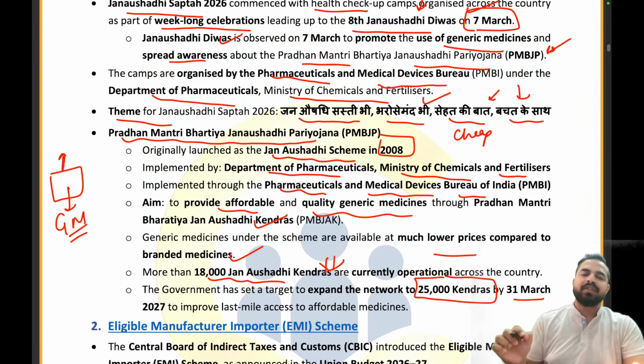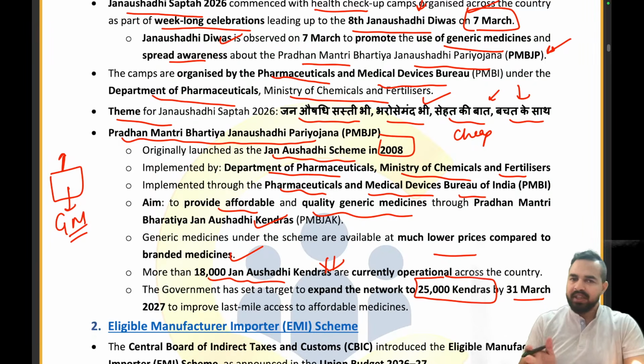So now I would like to ask all of you some questions, and all of you are required to give me the answer in the chat box, right? Are you guys ready for the questions? Now please tell me on which date we celebrate the Jan Aushadhi Divas. The Jan Aushadhi Divas is celebrated on 7th of March. Absolutely right. What is the aim? The aim is to spread awareness about which scheme? Pradhan Mantri Jan Aushadhi Pariyojana. Now this comes under which ministry? Ministry of Chemicals and Fertilizers.